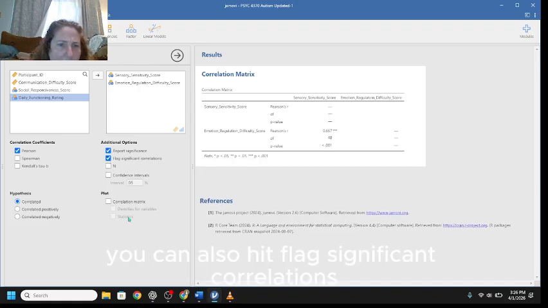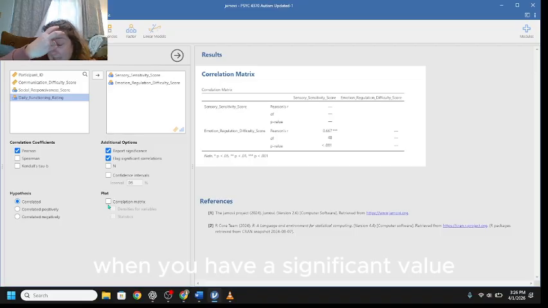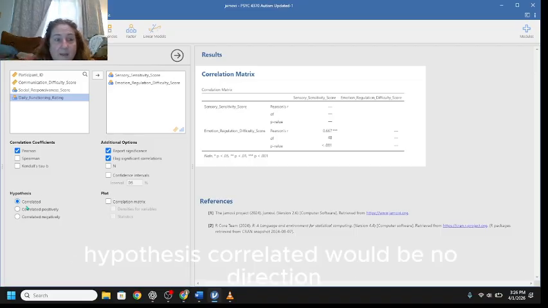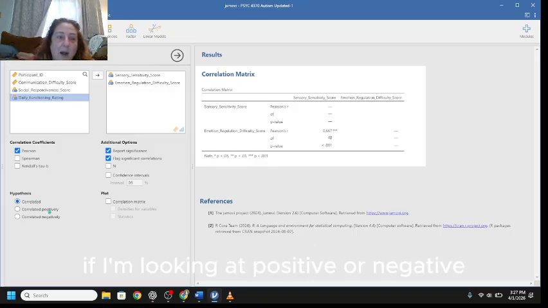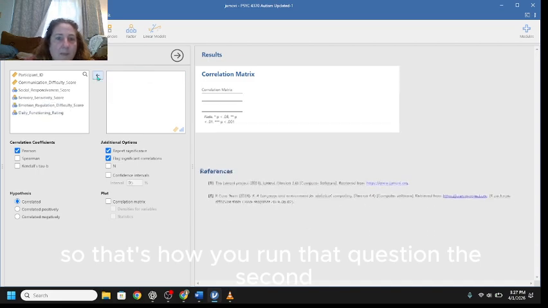You can also hit flag significant correlations. That helps you. It's going to put these little asterisks here that tell you when you have a significant value. This is what I was looking at right here. Hypothesis correlated would be no direction. If I'm looking at positive or negative, then I would do that right there. So that's how you run that question.